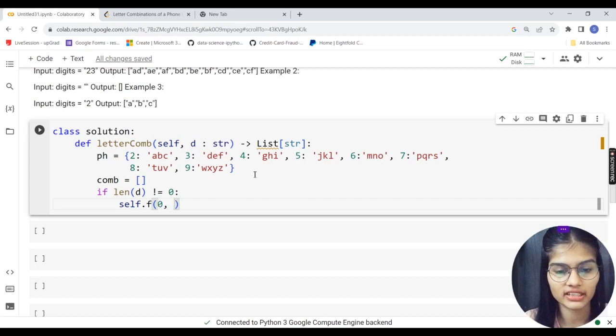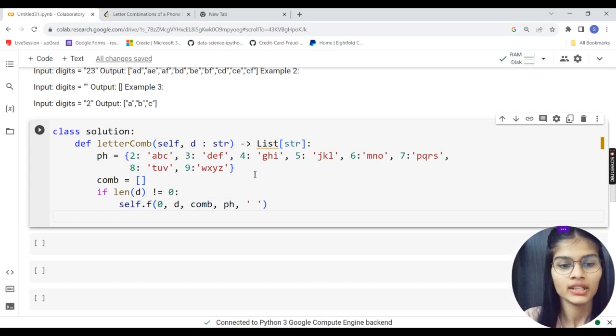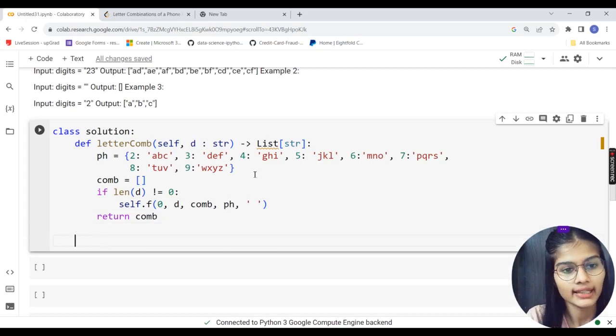I'm just going to simply assign that first for the D 0, where D will be my digits. After that, I'm going to check for the combination, then for my phone map, that is the PH variable which we have made, and then it will be empty. Right, this thing. And I will simply return my comp, that is my combinations. The very first thing, right?